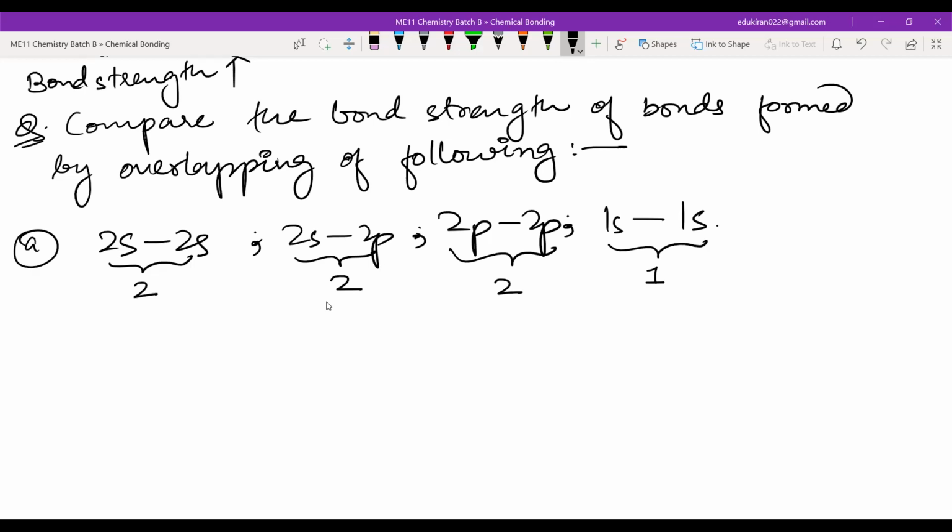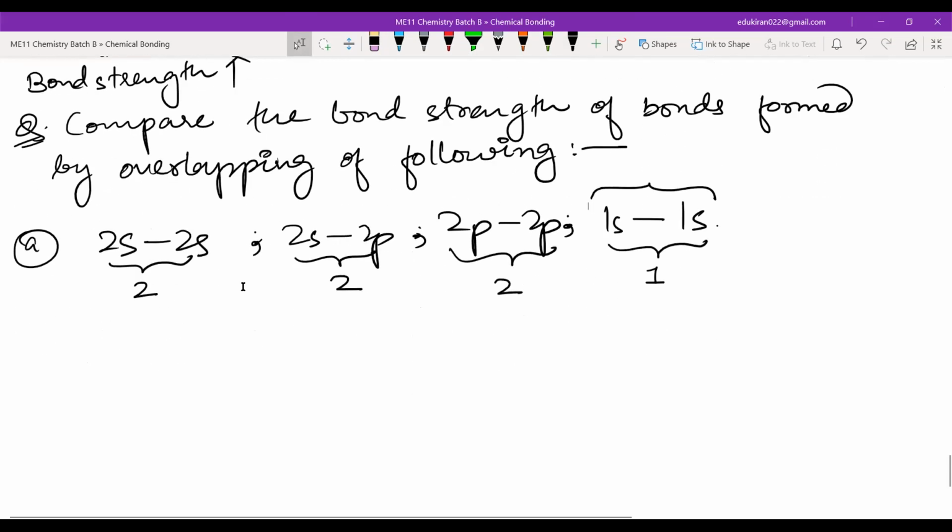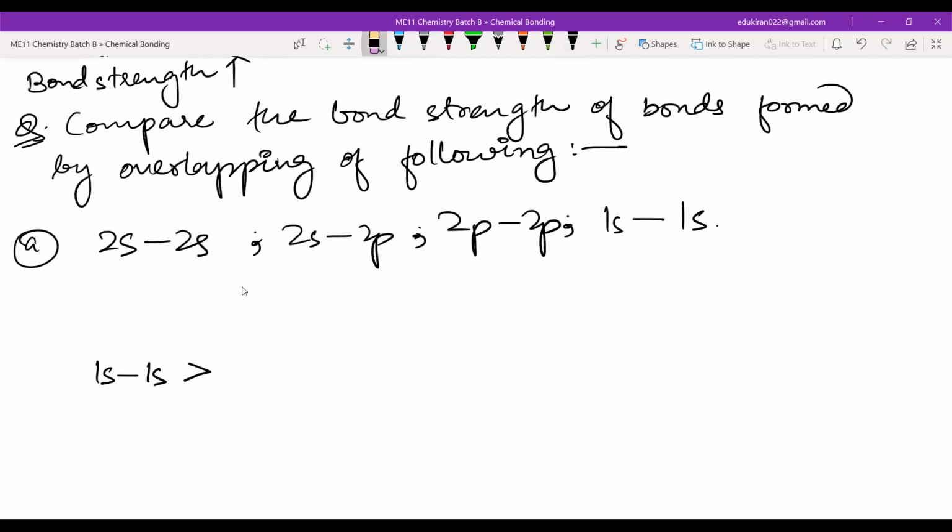We will compare the different shells. As we know, 1s will have the most effective overlapping because it is a lower shell. Yes or no? You have just seen that if the shell number is lower, the shell has effective overlap and then the bond strength is higher. So we can confidently say that the bond formed from 1s will be the strongest bond compared to 2s 2s, 2s 2p or 2p 2p, because the shell number is low. Now we have 2s 2s, 2s 2p and 2p 2p. For this you have to follow the order which I have given.